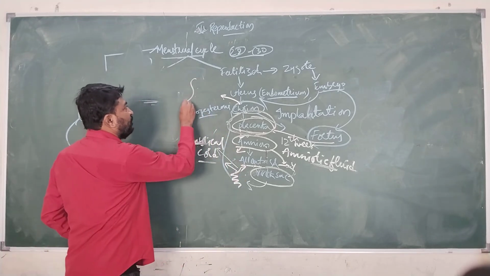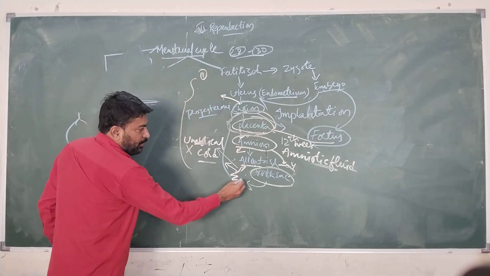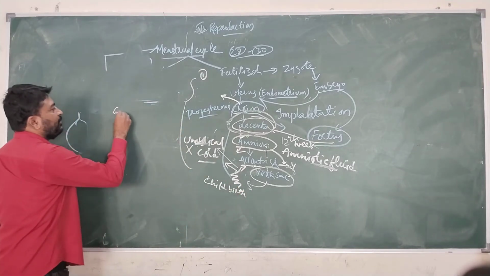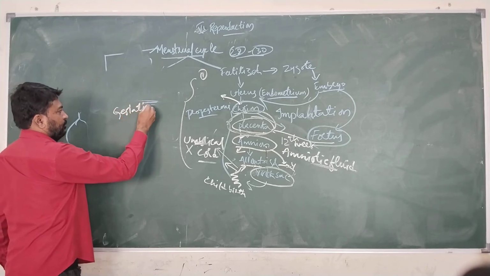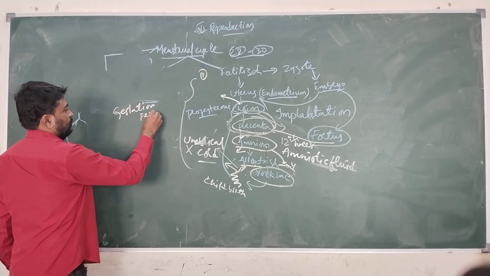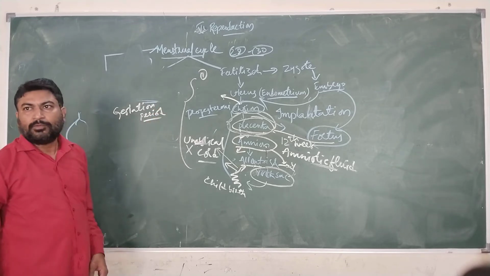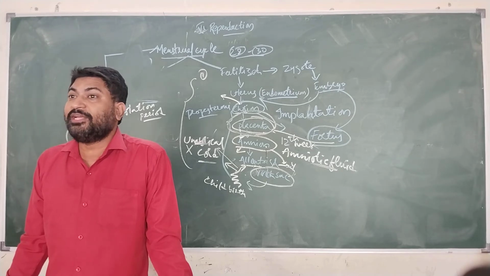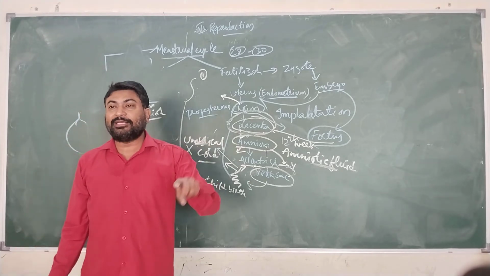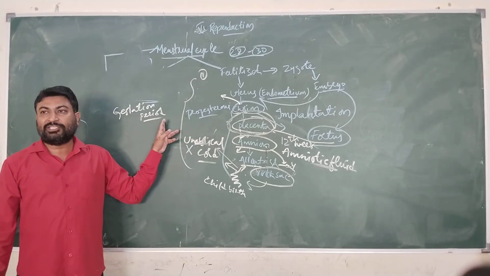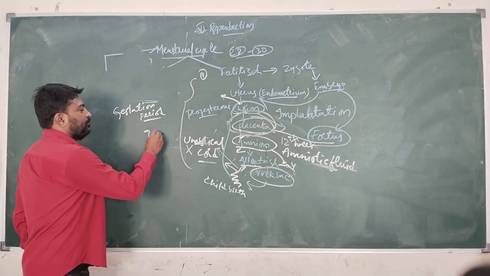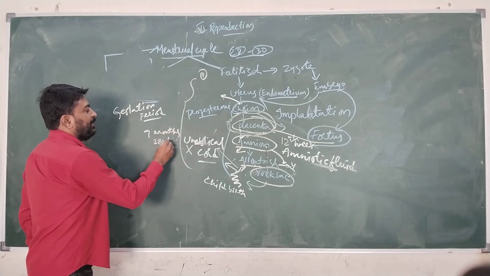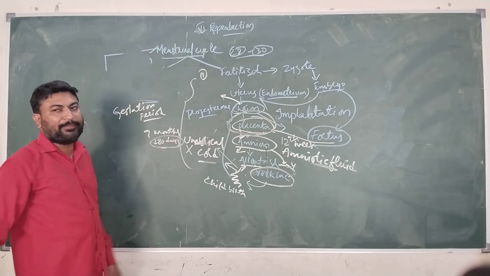This entire process, that is from fertilization to childbirth, this period is known as the gestation period. The entire development of zygote, embryo, fetus and child until childbirth in the mother's womb, that is the uterus, is known as the gestation period. It is generally 9 months, or 280 days, in human beings, and it varies in different mammals.